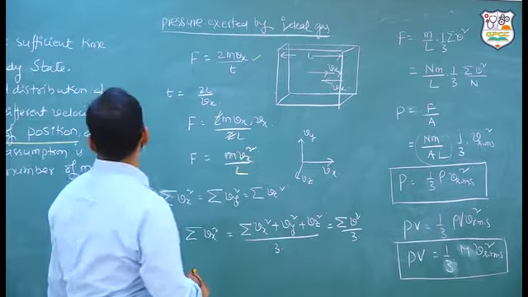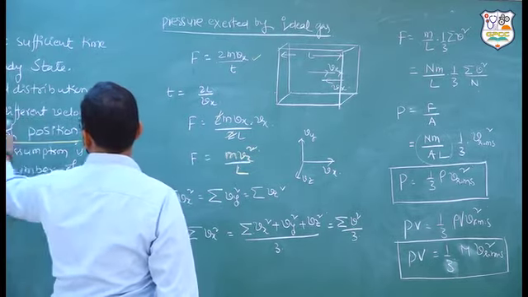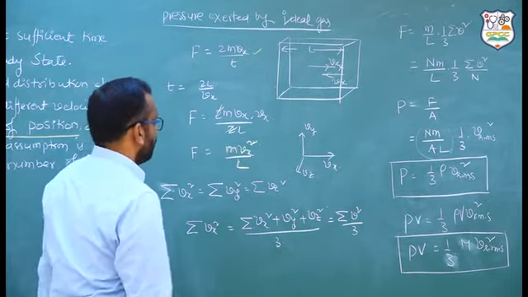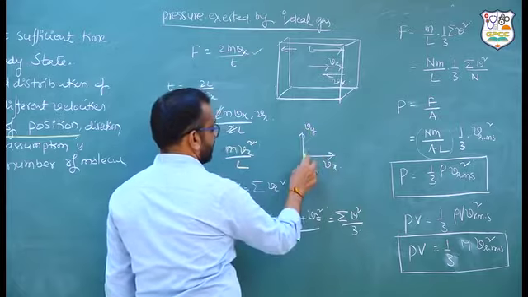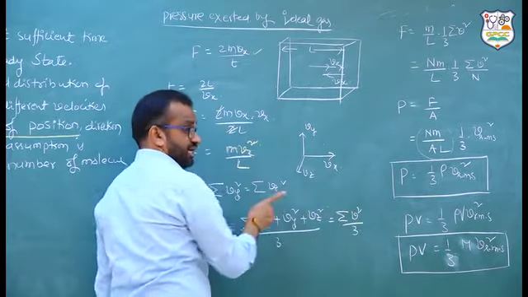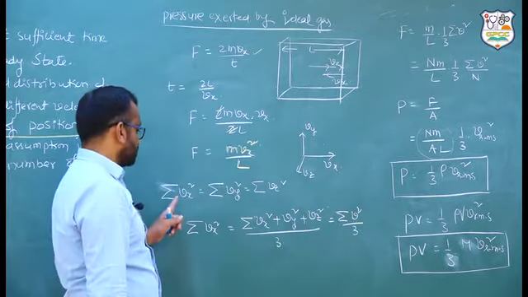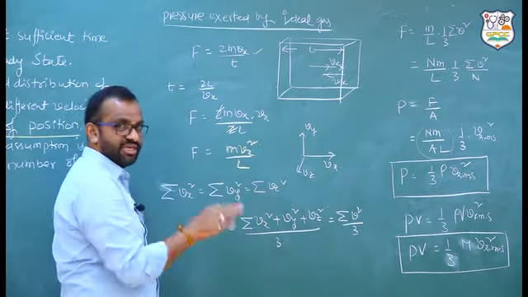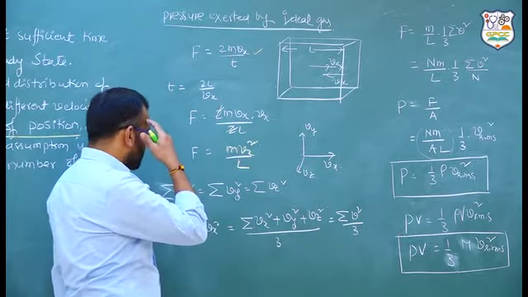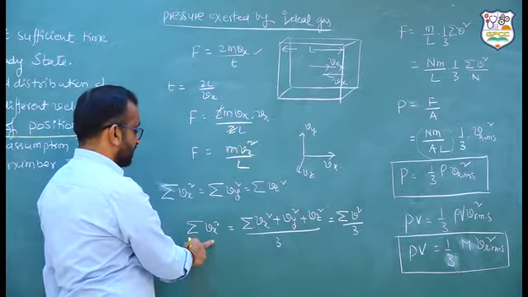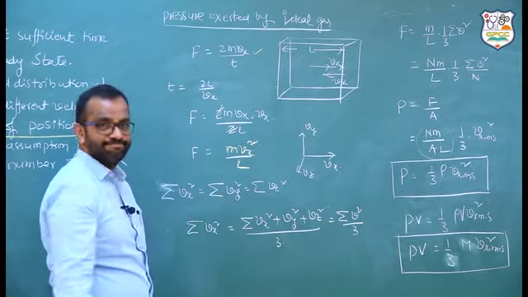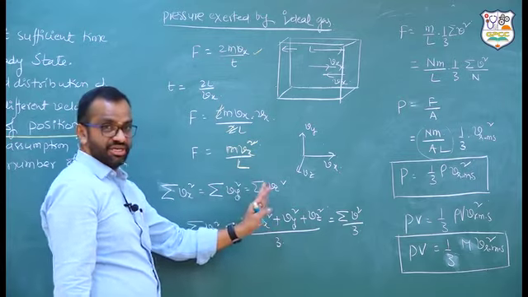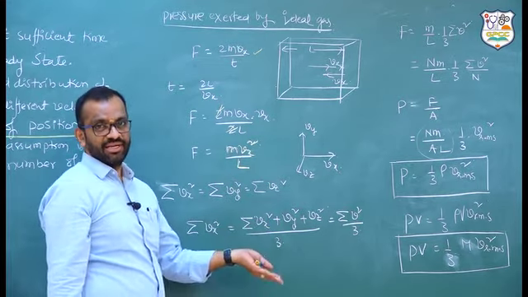Now we use the statement that the density and distribution of the molecules with different velocities are independent of position. Vx, Vy and Vz are all equal because the distribution is not changing. For the first molecule, Vx square, Vy square, Vz square are the same. For all the molecules we are considering, sigma Vx square is equal to the sum of all the 3 divided by 3, because all are the same. You add these 3 and divide by 3, you get the same value.